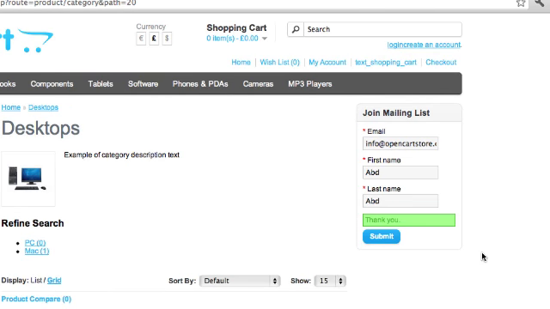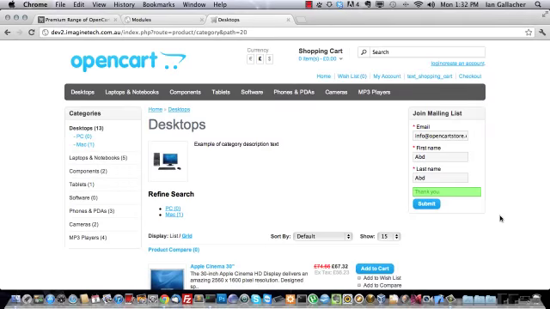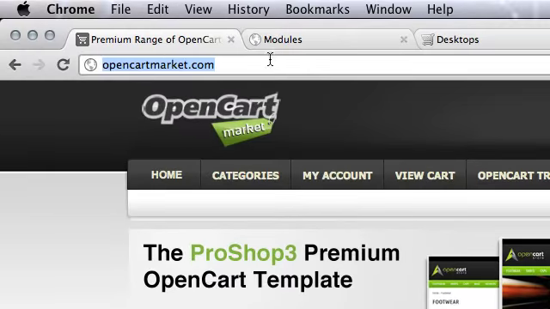Another feature of the module is being able to sync your customers at your OpenCart store to your MailChimp mailing list. Alright, so you can pick up the module from the OpenCart market.